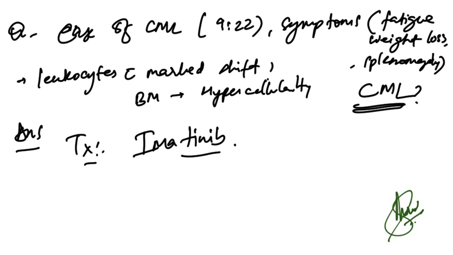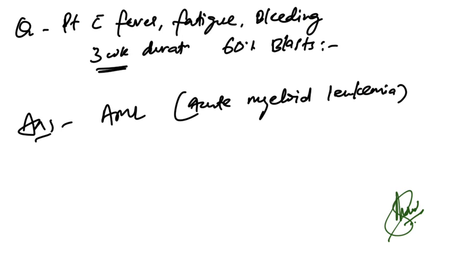Now case of CML, 9/22 translocation, symptoms fatigue, weight loss and splenomegaly, leukocytes with marked differentiation, and bone marrow hypercellularity was given. So what is the management? Treatment is imatinib. Imatinib is the treatment for CML in these conditions.